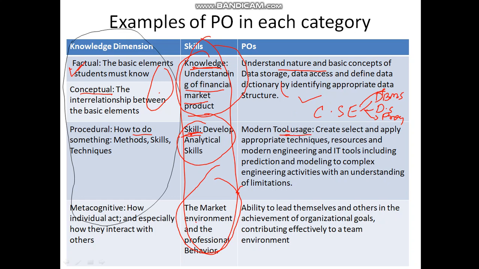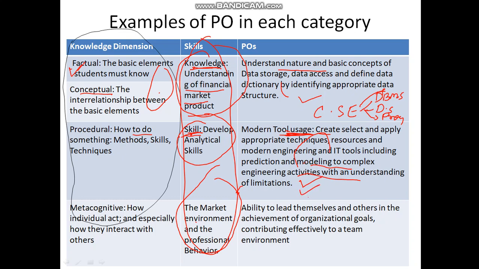So now he is able to apply his skill. Create, select, and apply appropriate techniques, resources, and modern engineering and IT tools, including prediction and modeling, to complex engineering activities with an understanding of the limitations. Now here he is capable to apply the things, he has some skills.